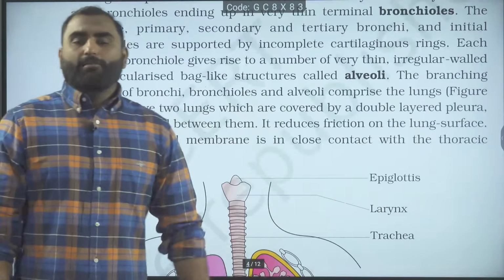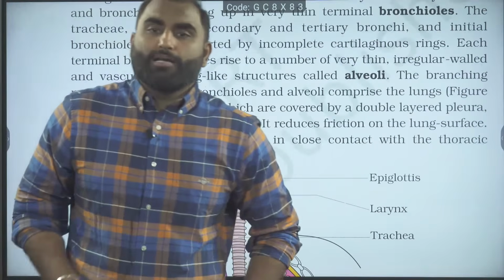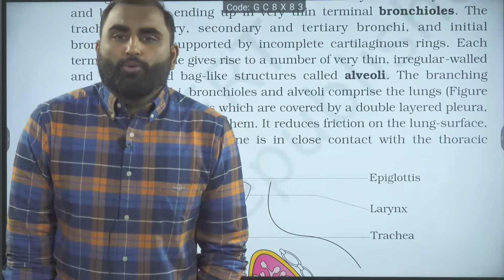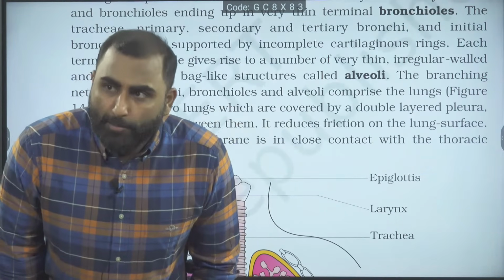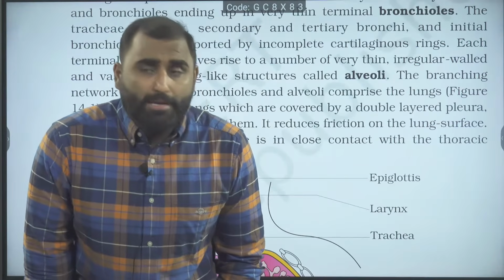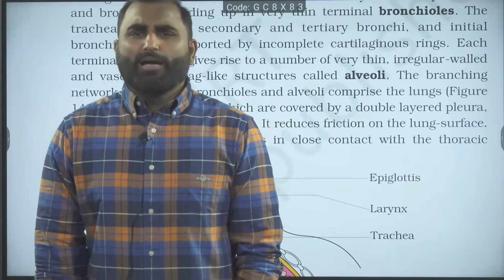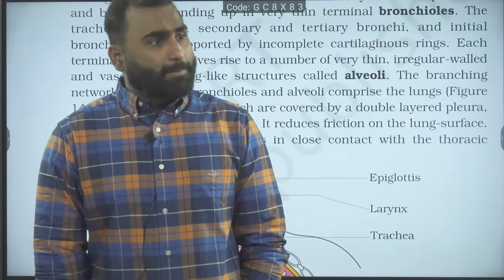Next, the lung is protected by a double membranous pleura: outer parietal pleura and inner visceral pleura. What do the pleural membranes have between them? The pleural fluid. What is the function of pleural fluid? It prevents friction.